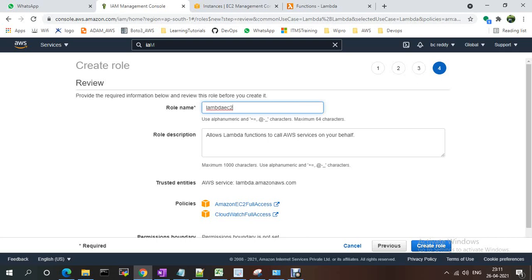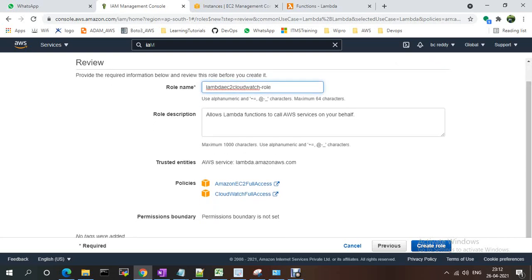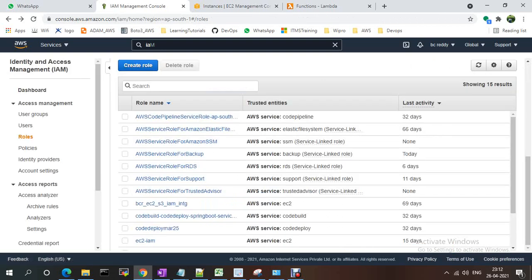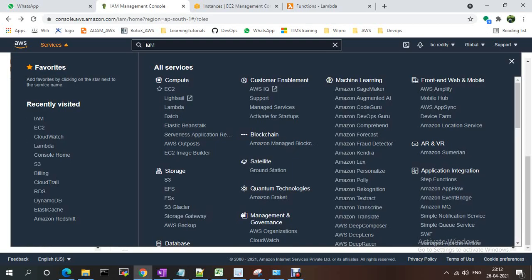EC2 and CloudWatch role. You can give any role name. I'm just creating the role. So for my Lambda function to access EC2 and CloudWatch, I have created the role. My role is created. Now I need to go to the compute service.